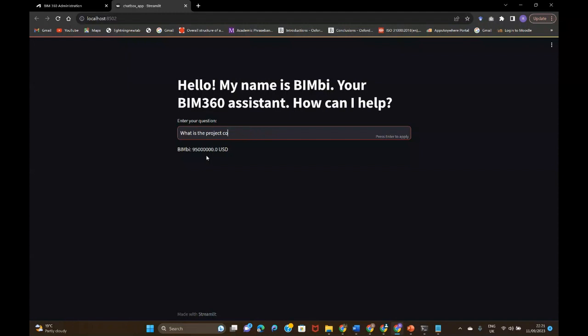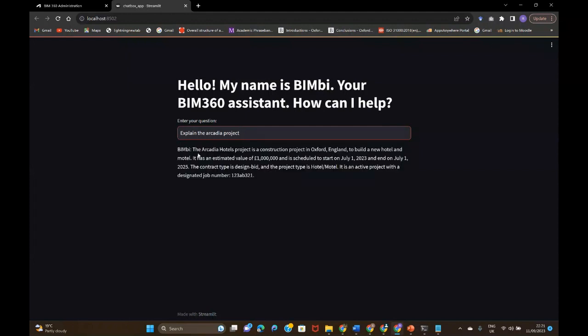Another prompt we can give is, explain Arcadia project. Here you go. It's so simple. The Arcadia Hotel project is in Oxford, as the address we had given in the BIM 360 app.